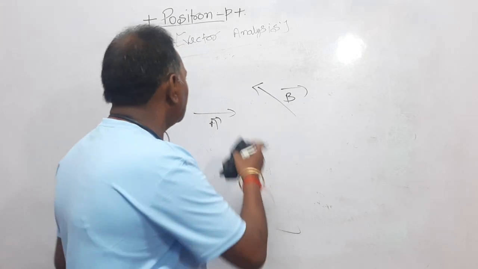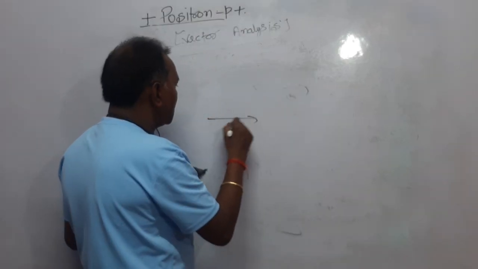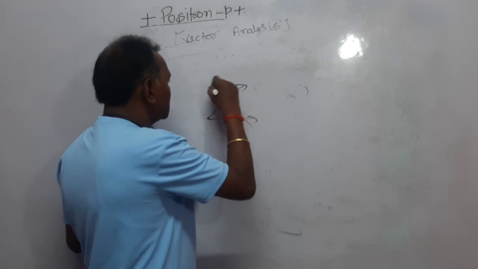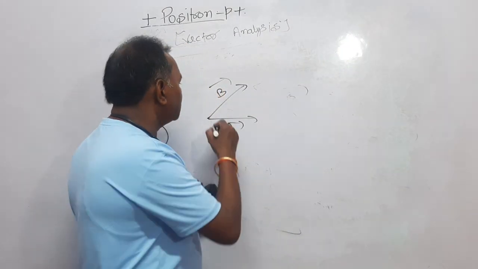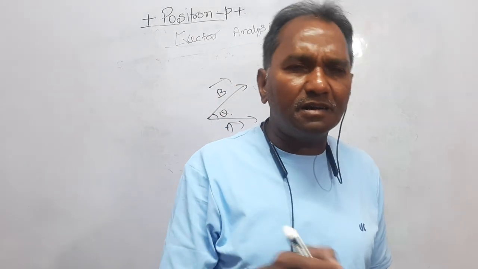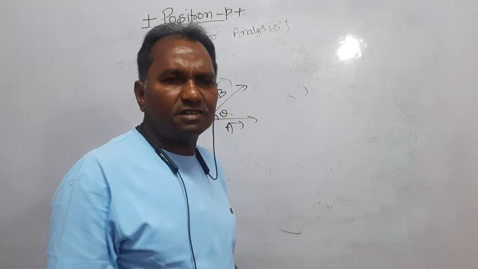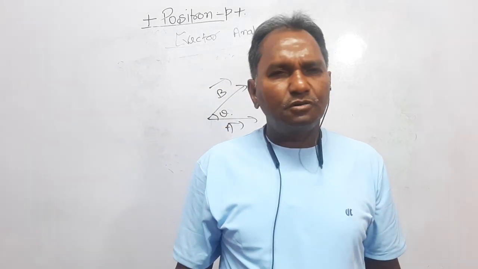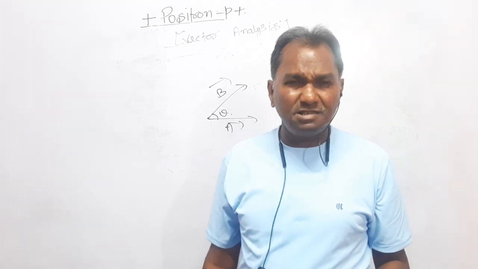But if it is given such that vector A is this and vector B is this, and they are making an angle theta with each other, in such cases the law of parallelogram is going to be more relevant, more convenient, and easier for you.